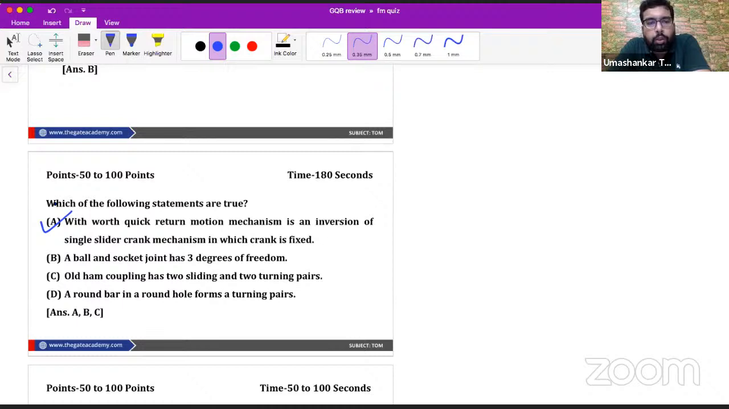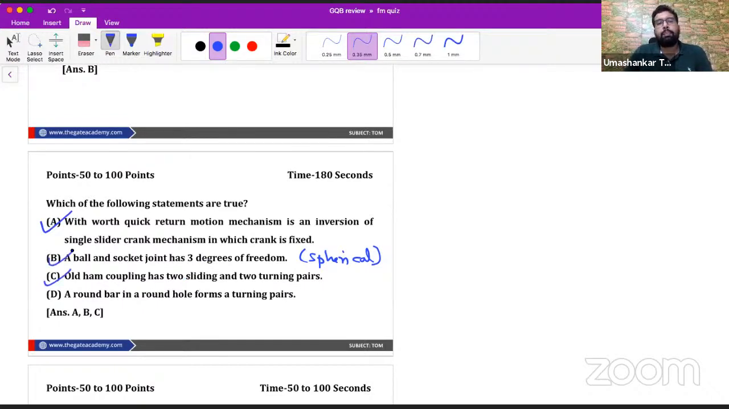Now, a ball and socket joint has 3 degrees of freedom. We know a ball and socket joint is a spherical pair which has 3 degrees of freedom, like our shoulders have. In our shoulder, we have the ball and socket joint like this. So we can have 3-dimensional rotation in our shoulder. So this is a spherical pair which has 3 degrees of freedom.